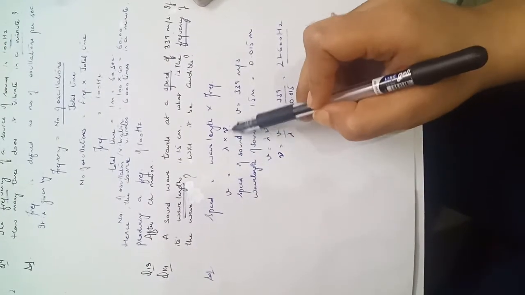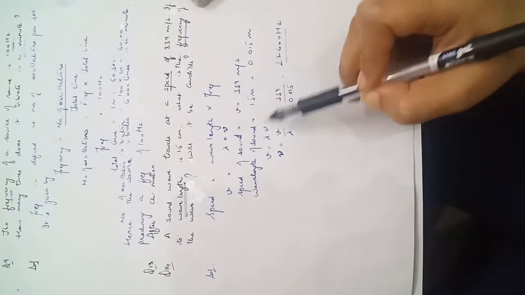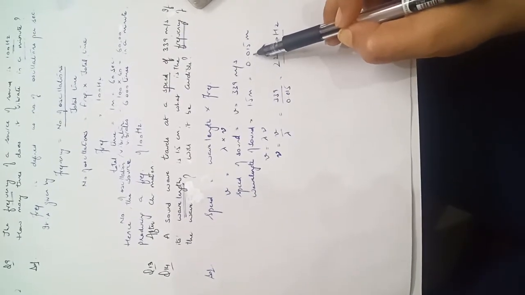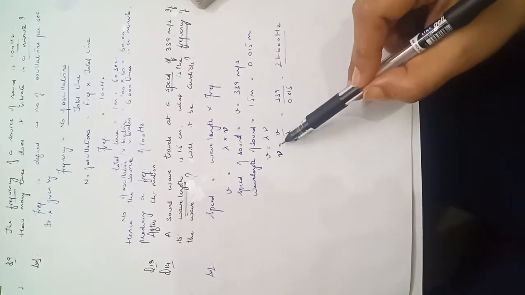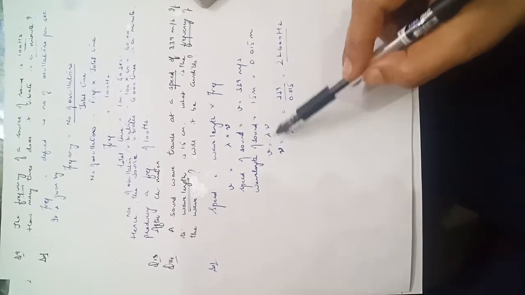V is equal to lambda nu. The speed of sound given to us is 339 meters per second and the wavelength of the sound is 1.5 centimeters, which is equal to 0.015 meters. V is equal to lambda nu, and nu is equal to V upon lambda. We are extracting the value of frequency from this formula.